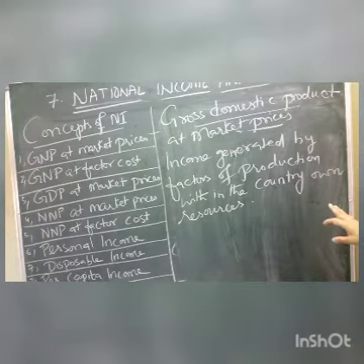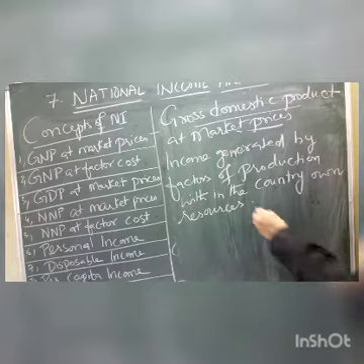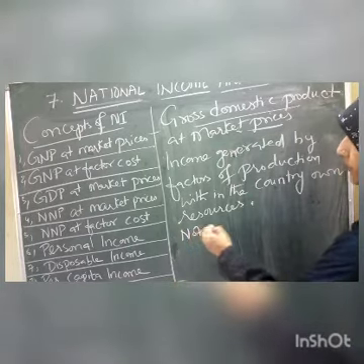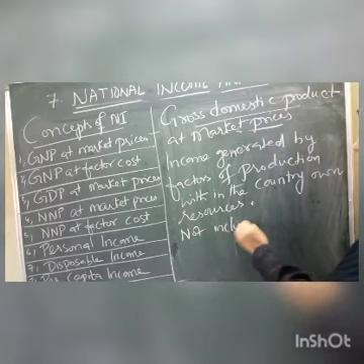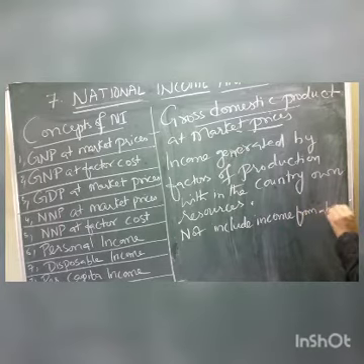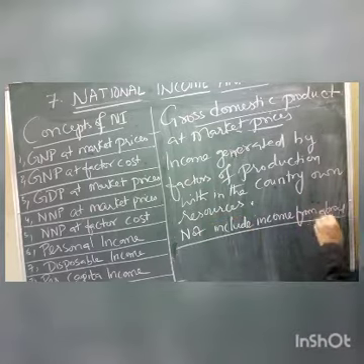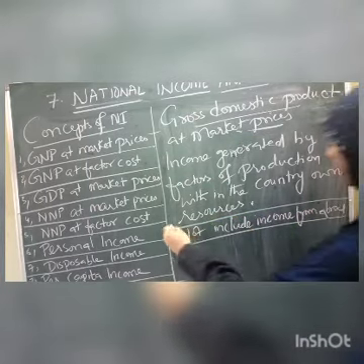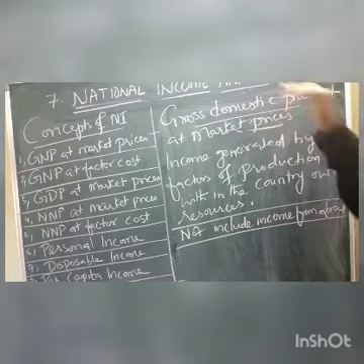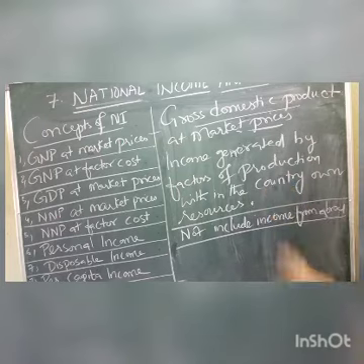So in this one, gross domestic product will not include income from abroad. What does it mean, children? From the other countries. Abroad means other countries. From other countries, whatever income we are getting, that is not added. Only whatever is produced in the country, that is added, children.